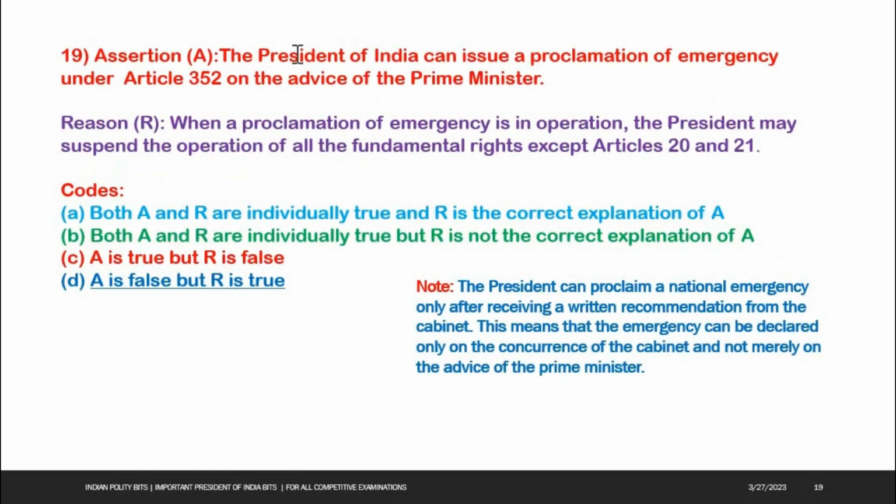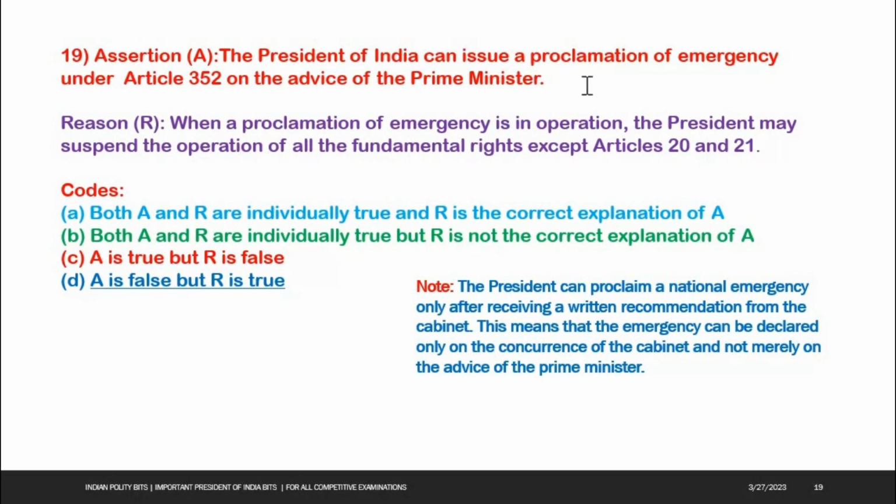Next one, assertion: the President of India can issue a proclamation of emergency under Article 352 on the advice of the Prime Minister. Reason: when a proclamation of emergency is in operation, the President may suspend the operation of all the fundamental rights except Article 20 and 21. The assertion is not correct.